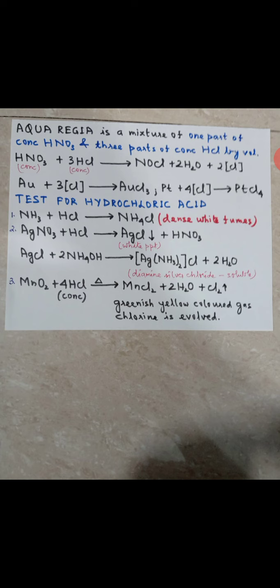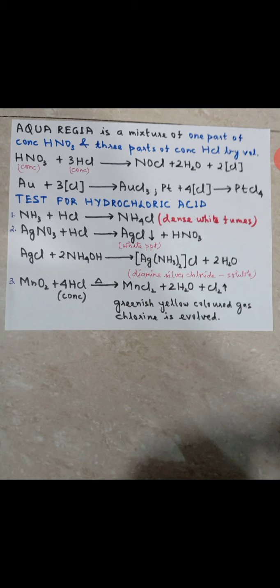AgCl, white precipitate. No other substance will give this. And HNO3 is produced. Now, this AgCl, if you dissolve it in excess of ammonium hydroxide, it gives diamine silver chloride, which is a soluble salt: Ag(NH3)2Cl plus 2H2O.